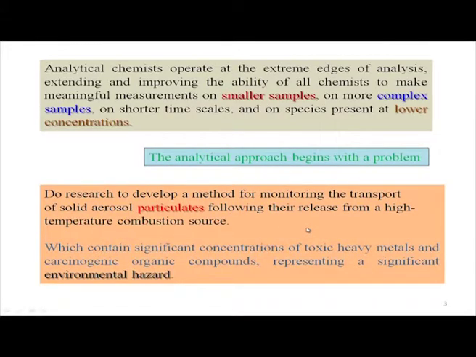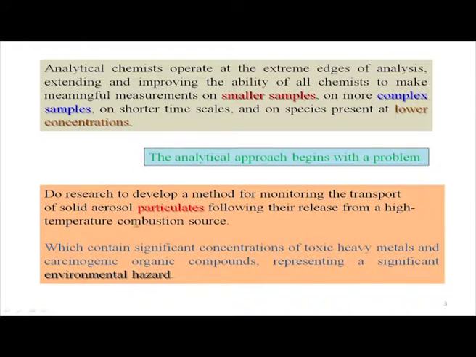At a very high temperature we are burning the fuel, so we can have carbon particles in it, because all our fuel is based on carbon: the petroleum, the diesel, the biological fuel we are getting, because everything comes from our trees, the natural products. So high temperature combustion can release a huge amount of carbon particles into the environment.